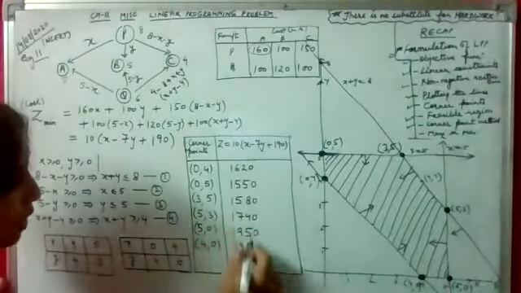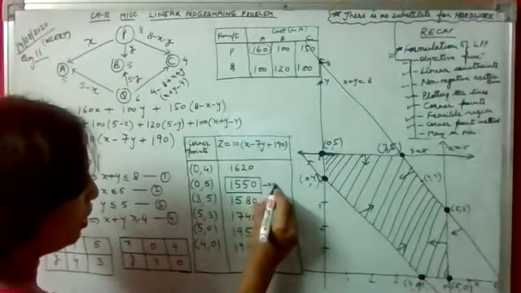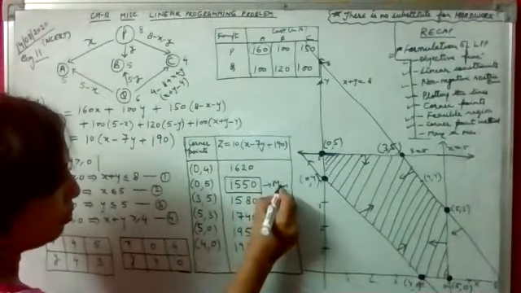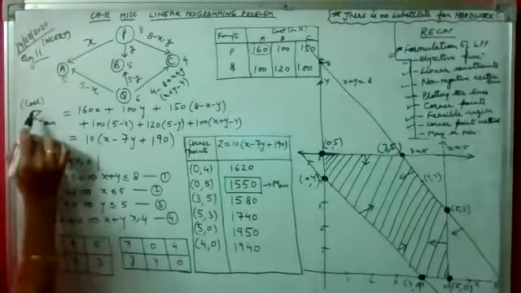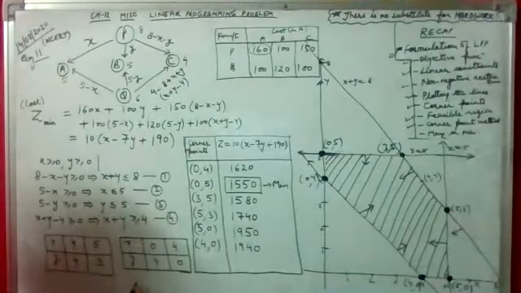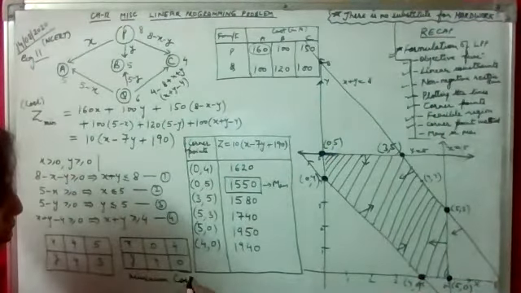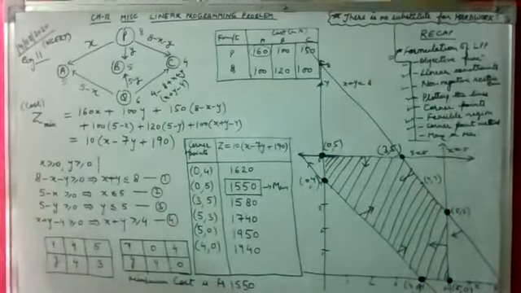Since we have to minimize the cost, we need z minimum. Let's check at what value z is minimum. So this value is the minimum value of z. Let's mark it minimum. This value is the minimum value of z, right? And z is our cost. We have written everything here. Z is our cost. So we'll say minimum cost is, we have to write the answer in this form only. Minimum cost is rupees 1550, and we have to find out how